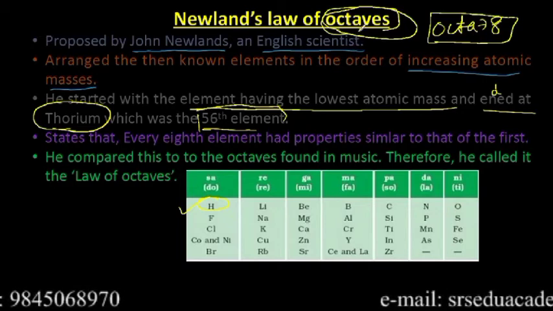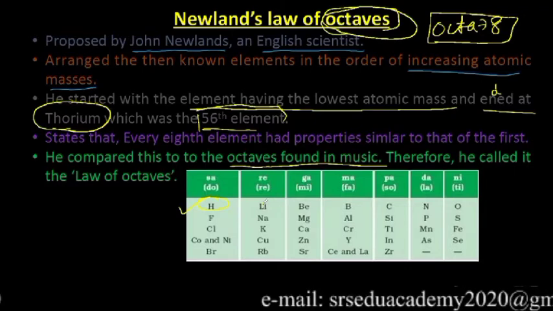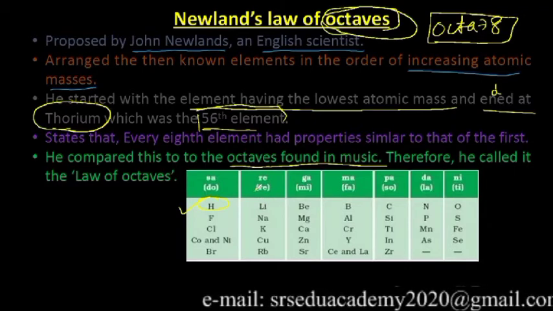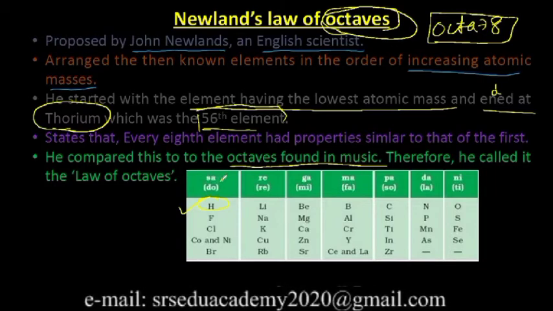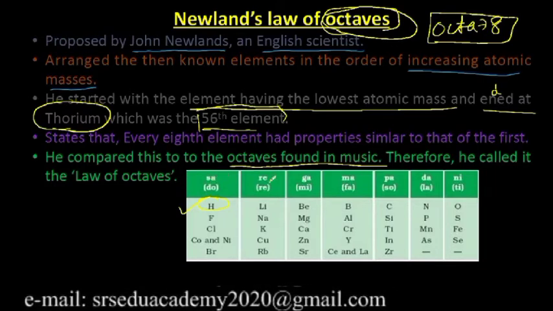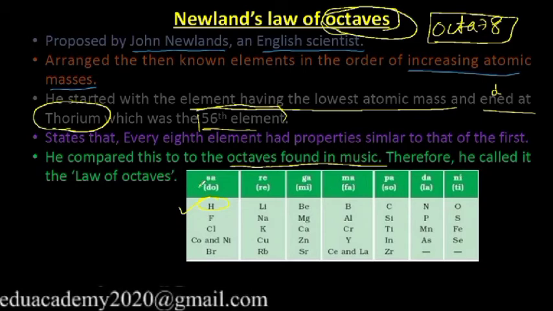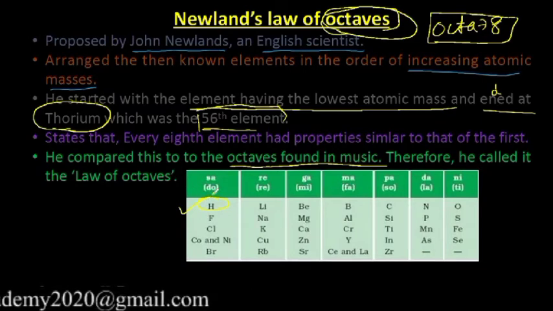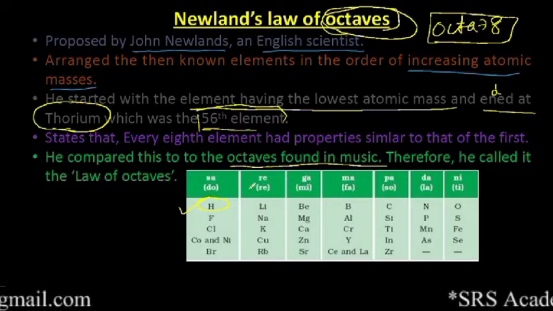This term octaves was used in music. If you say Indian music, we call it swara. How many swaras are there? 7, right? Sa, re, ga, ma, pa, da, ni. Like that, in English or Western music, there are do, re, mi, fa, so, la, ti. So there are 7 swaras.